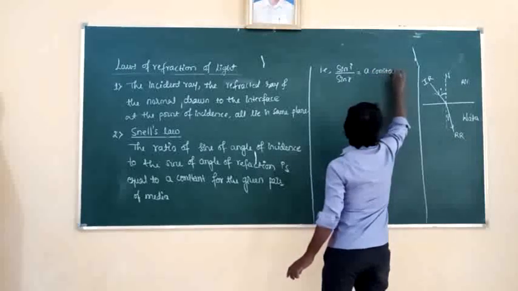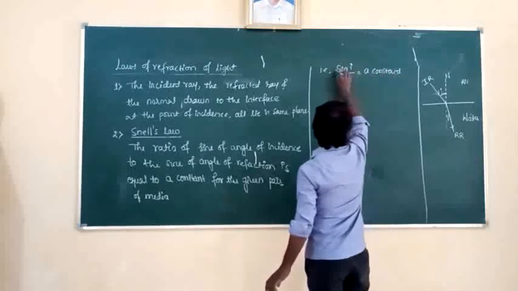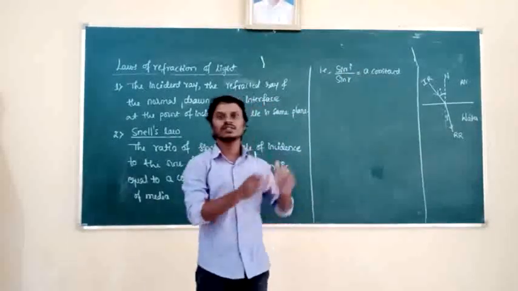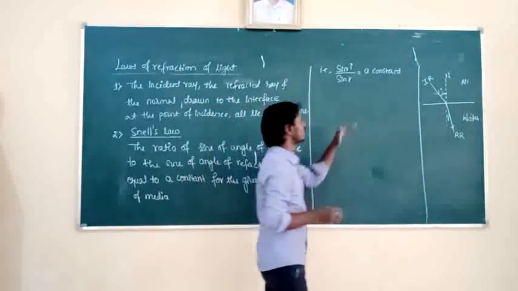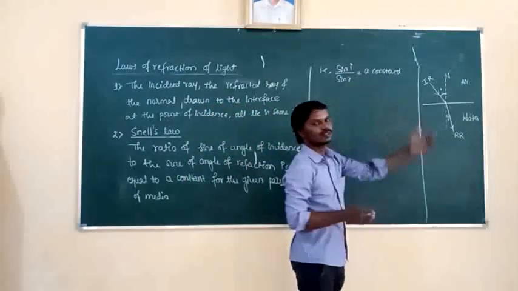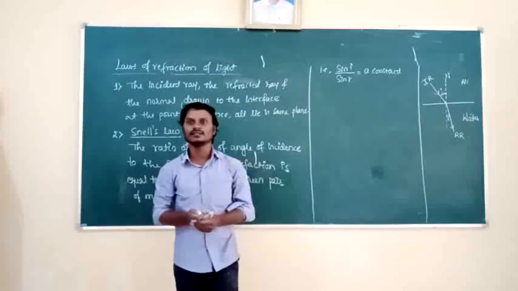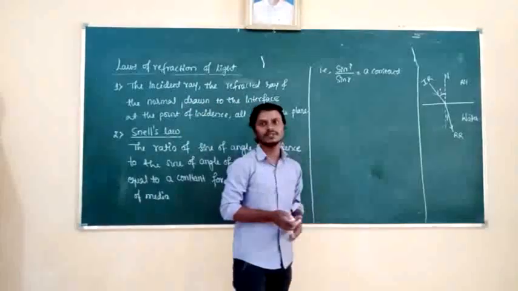So what is this constant here? The ratio of sine i and sine r will be taken, that gives a constant for the given pair of media. So that is the constant. What is that constant? That constant measures the speed of light in both the given media.